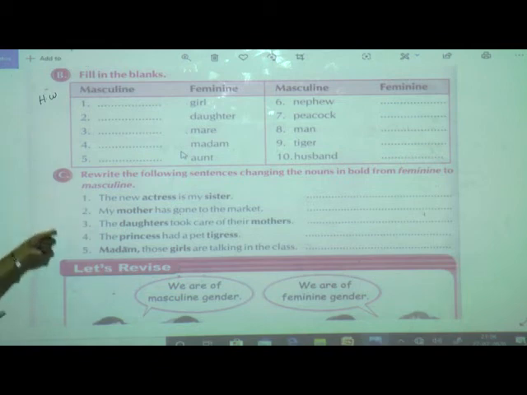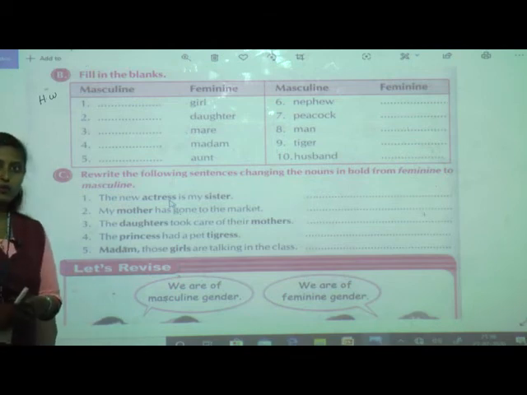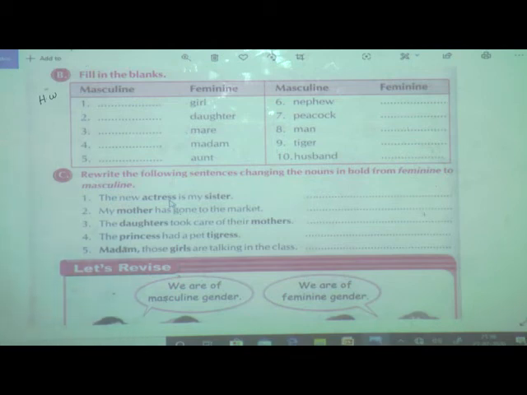Now we'll move on to exercise C. What is exercise C? Read. Rewrite the following sentence changing the nouns in bold. Whatever bold noun they have given, they have told us to change that noun from feminine to masculine. Means the given noun which is in bold, that is of feminine gender, and we have to change it into a masculine gender. So are you ready, students?